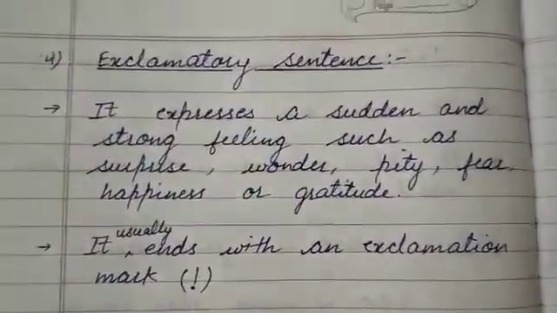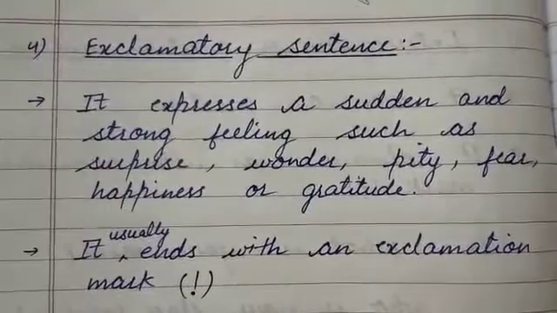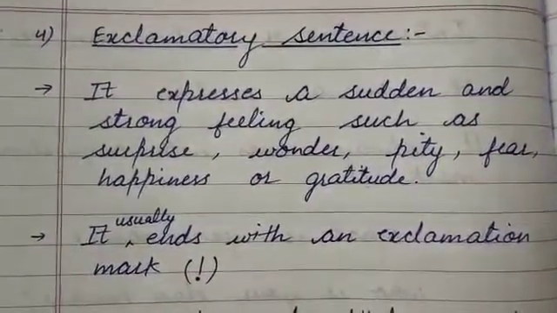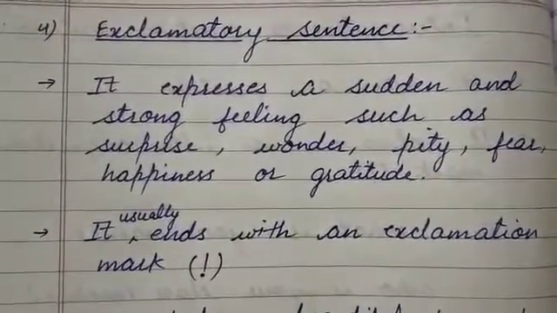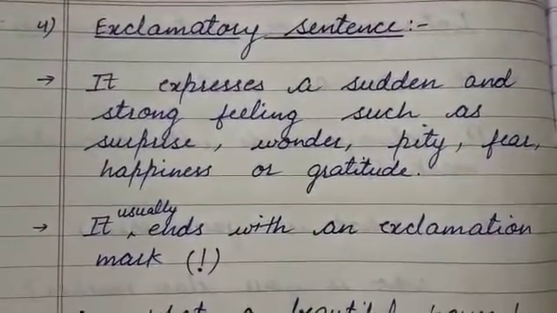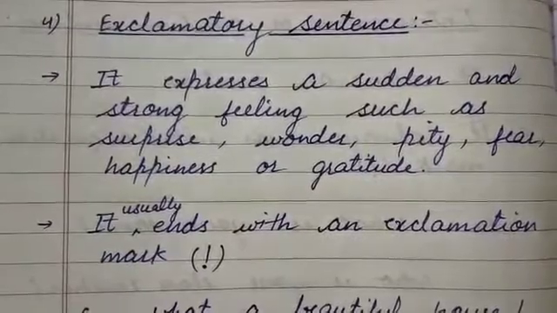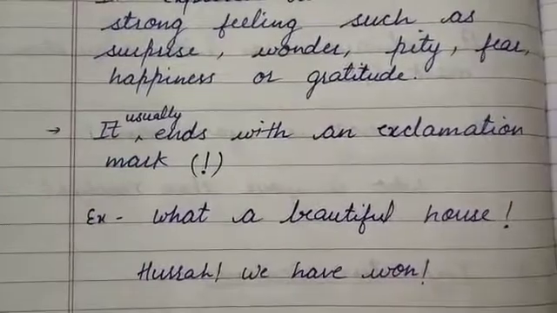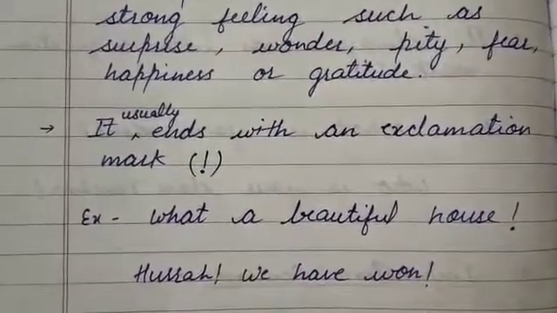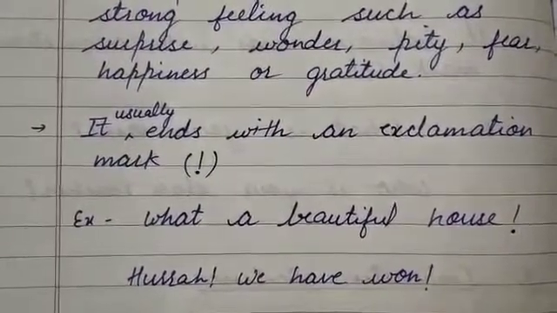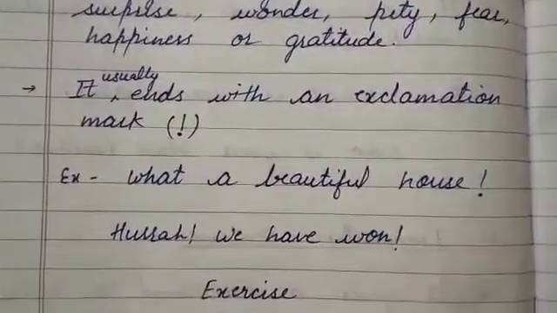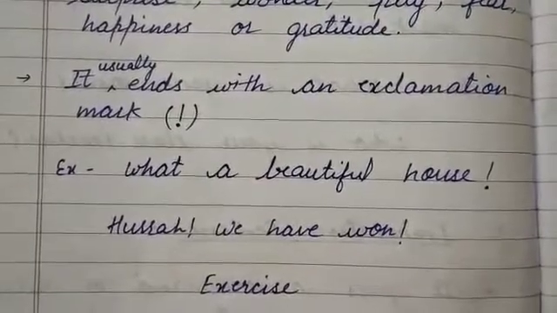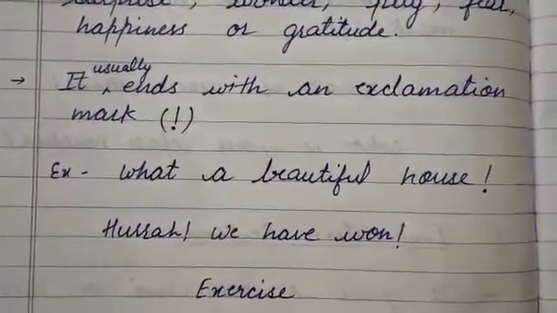Next sentence is exclamatory sentence. It expresses a sudden and strong feeling such as surprise, wonder, pity, fear, happiness, or gratitude. It usually ends with an exclamation mark. For example, what a beautiful house. Next is hurrah, we have won.